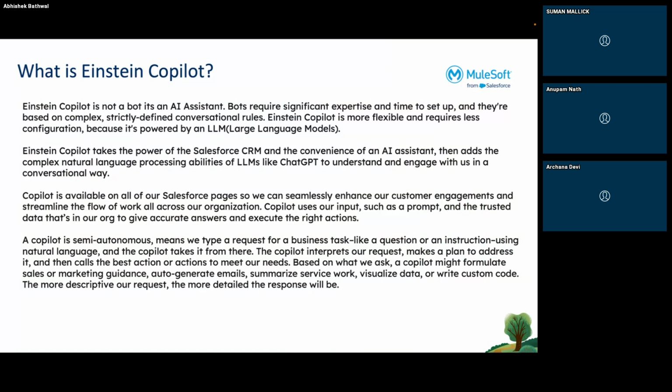Okay, it is powered by the Salesforce CRM and the convenience of an AI assistant. It adds the natural language ability of an LLM like ChatGPT to understand and engage. So basically, it goes to and fro. If you are asking some query, it will give you a result for that, and you can also have follow-up questions. It's not like it is only one way, where you ask one question and it gives you one answer. No, you can talk to it. Okay, it understands your language. That's where the LLM and NLP come into the picture, where it understands what the user is saying and returns the response in the language the user understands.